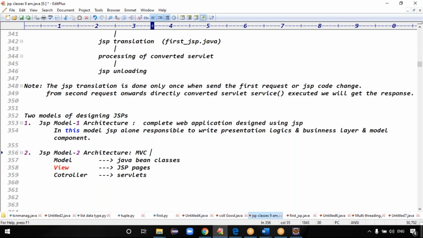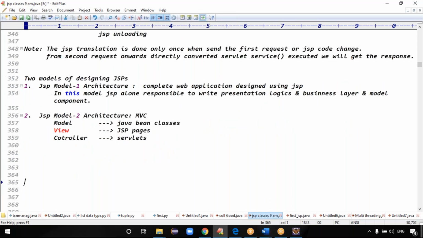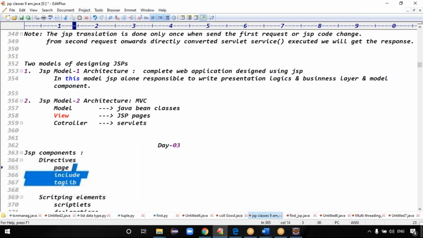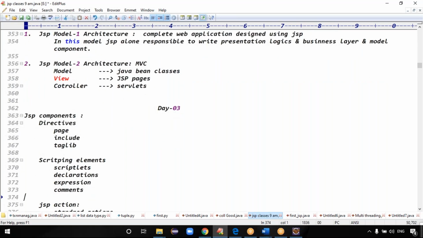So today we'll go for the JSP tag directives, guys. If you take the JSP components, there are three types of components. Yesterday we discussed the complete flow of execution of the first application, right? Directives are of three types: page directive, include directive, and taglib directive. And the scripting elements are scriptlets, declarations, expressions, and comments.